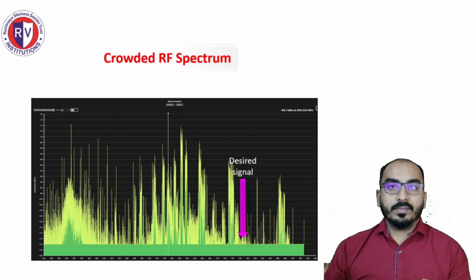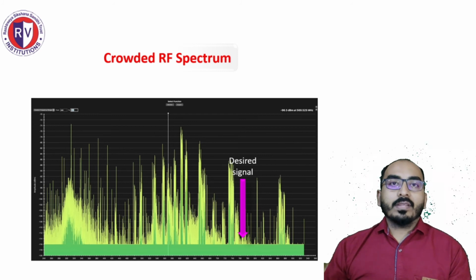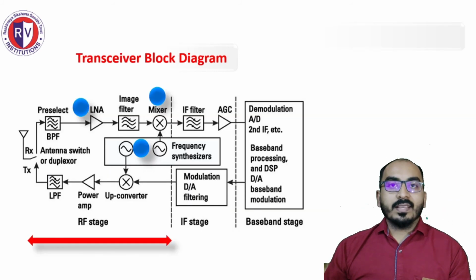How does it work? If you look at the block diagram of the transceiver, you will see 3 main subsections, and this course is focusing on the RF stage, where you see the main circuit blocks like low noise amplifier, mixers, oscillators, phase lock loops, etc.